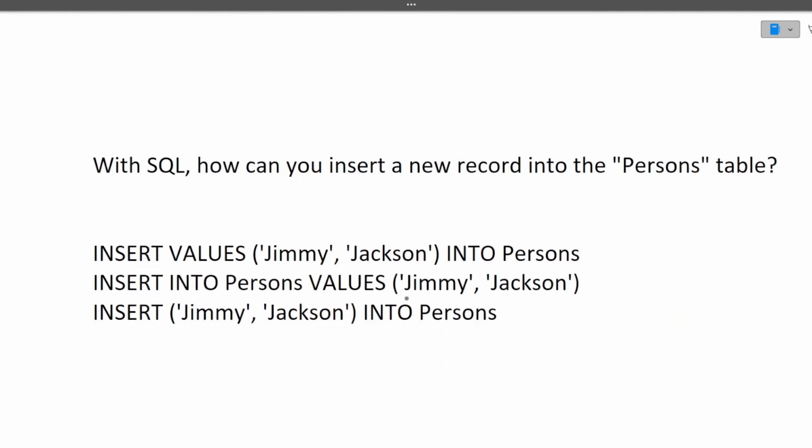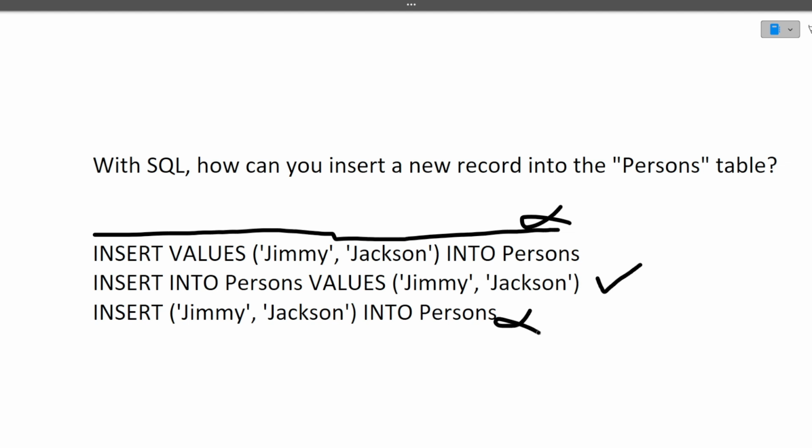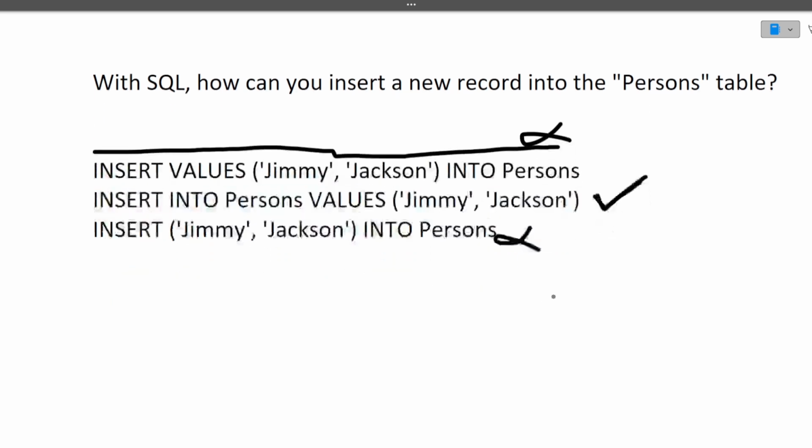Next question is, with SQL, how can you insert a new record into the persons table? Out of these three options, you need to find the correct syntax for adding a new record into the person table. Insert values Jimmy Jackson into person: no, this is the wrong syntax. Next is insert into persons, that is the table name, values Jimmy and Jackson. Yes, this is the correct syntax. Next is insert this into person. This is the wrong syntax. So the answer is B. I hope it's clear to you.